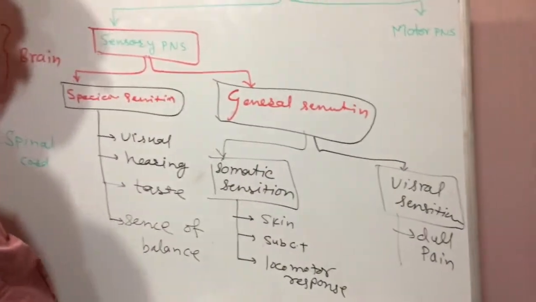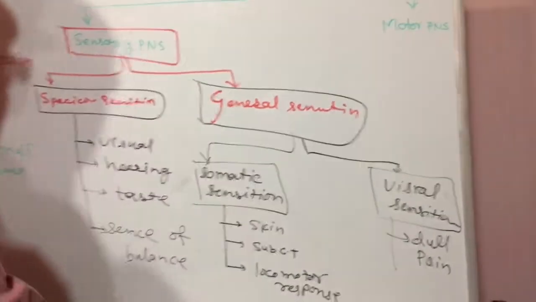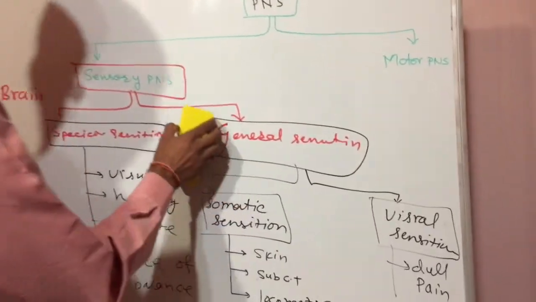Okay, so next, what is the motor peripheral nervous system?